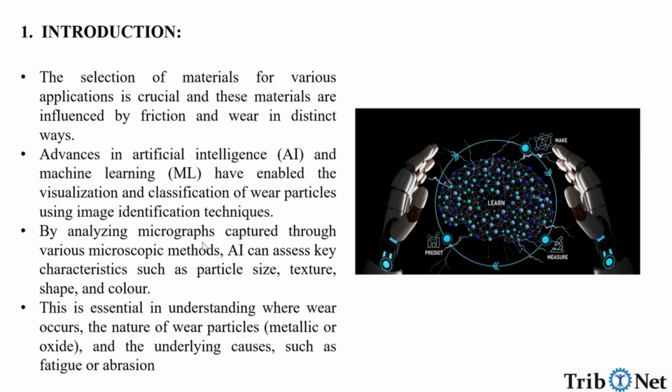By analyzing the micrographs captured through various microscopic methods, AI can assess key characteristics such as particle size, texture, shape, and color. This is essential in understanding where wear occurs, the nature of the wear particles, like metallic or oxide, and the underlying causes such as fatigue or abrasion.